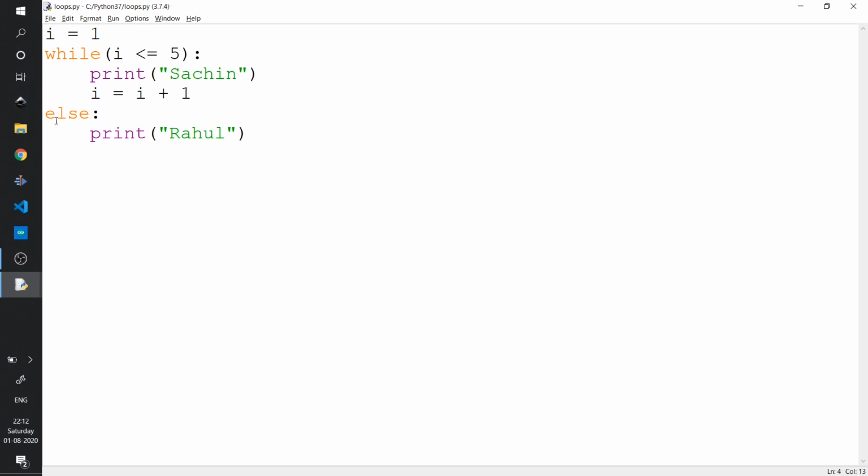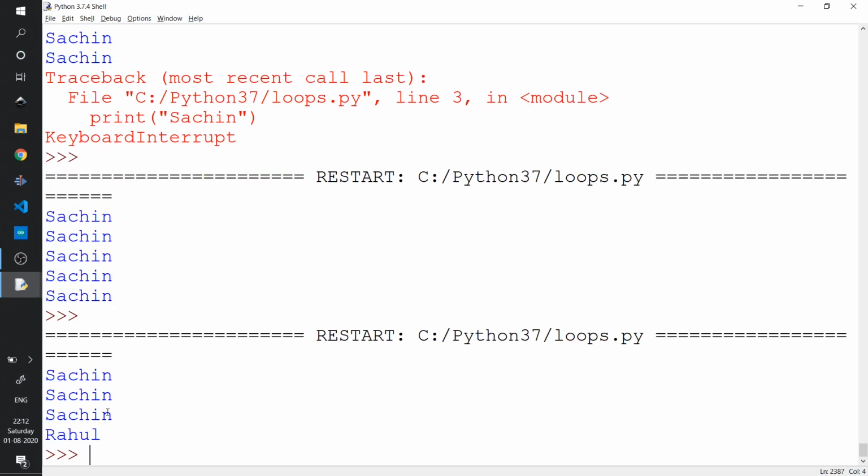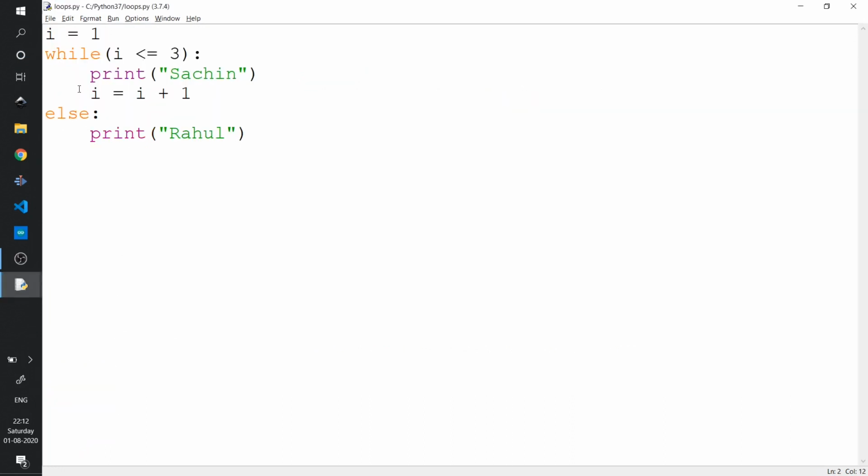Now as you can see over here, I have written an else condition. What this else means is that whenever this condition is saturated, after that the else will be executed. Currently we have given 5 as the value. Maybe if we change it to 3 and run this, you would see that after Sachin is printed 3 times, Rahul is getting printed. So you can say when this condition is over, when it becomes false, it will print Rahul, which is in the else condition.